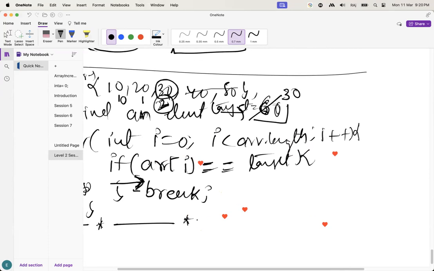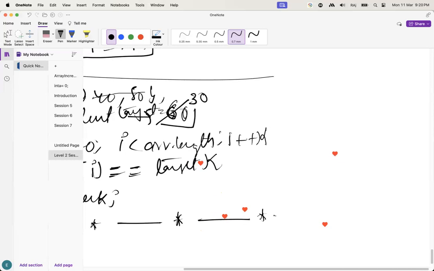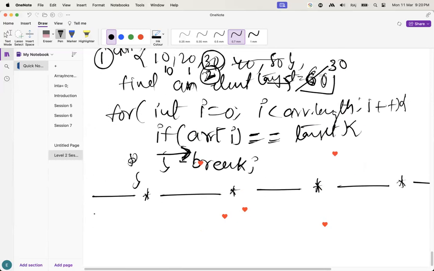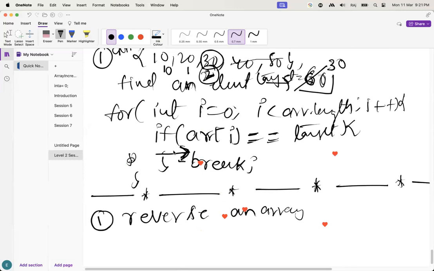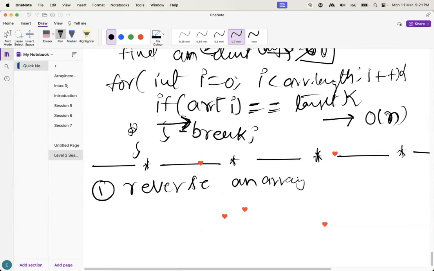Okay, guys. The next basic question is, guys, I want to reverse an array. Check the time complexity, guys, how much time it is going to take. The worst case is O of n. Guys, do you understand this one?